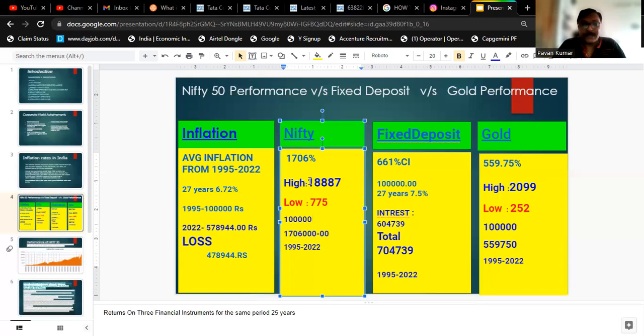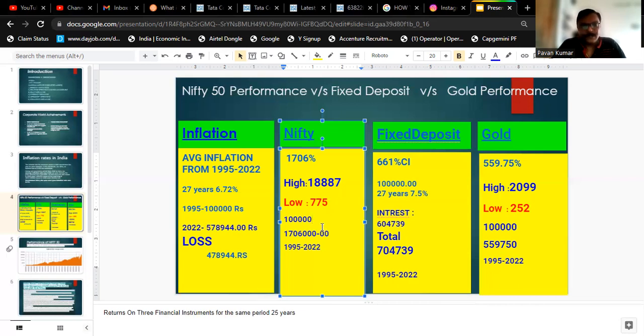This is the intraday high, not the closing high, where Nifty has touched 18,887, and the low is 775. I'm talking about the entire thing. I will explain everything later.